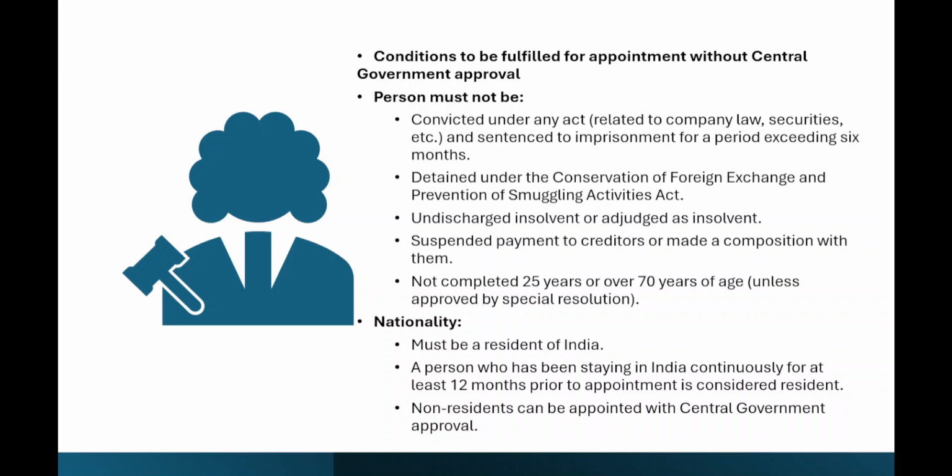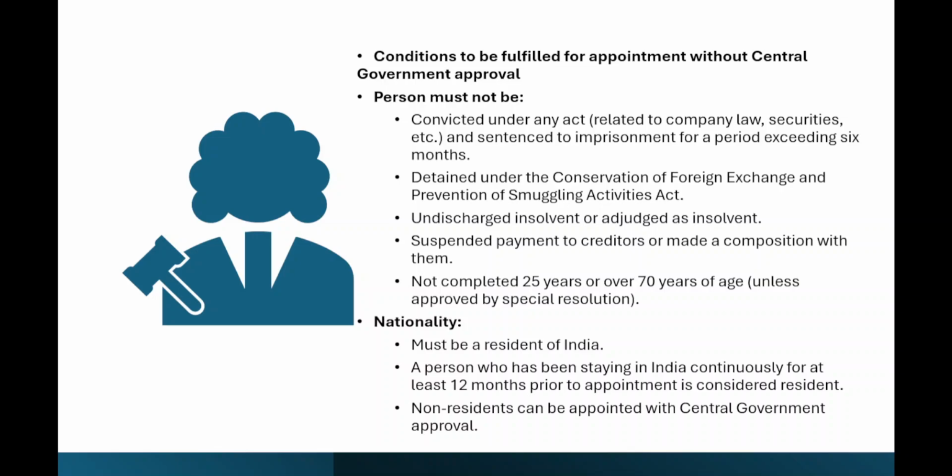Not completed 25 years, or over 70 years of age, unless approved by special resolution. Okay, and he is not of 25 years and 70 years of age unless approved by special resolution. So these are the persons who must not be appointed: he is not 25 years of age, or he is above 70 years of age. If he is 70 years, then a special resolution needs to be passed.